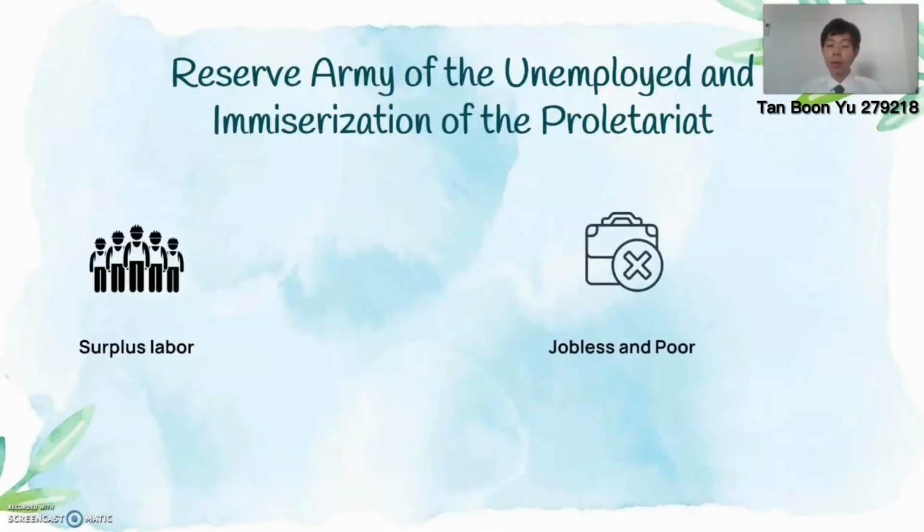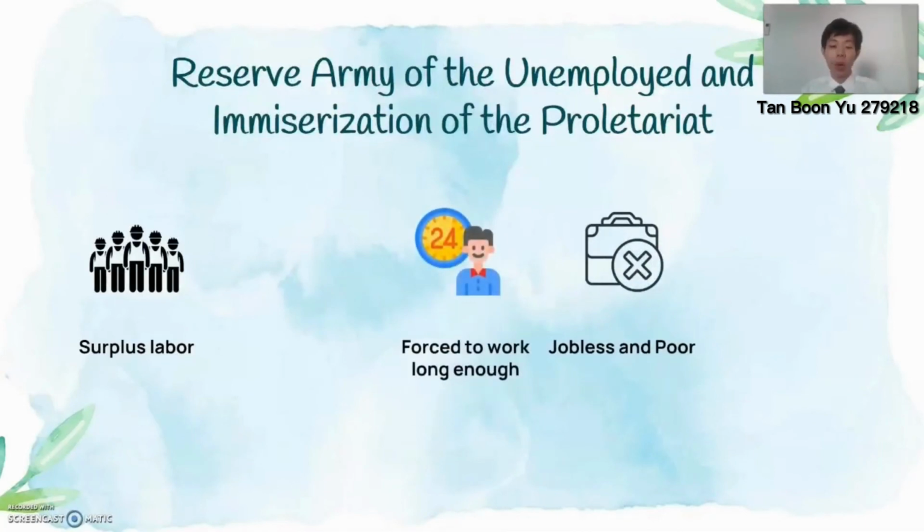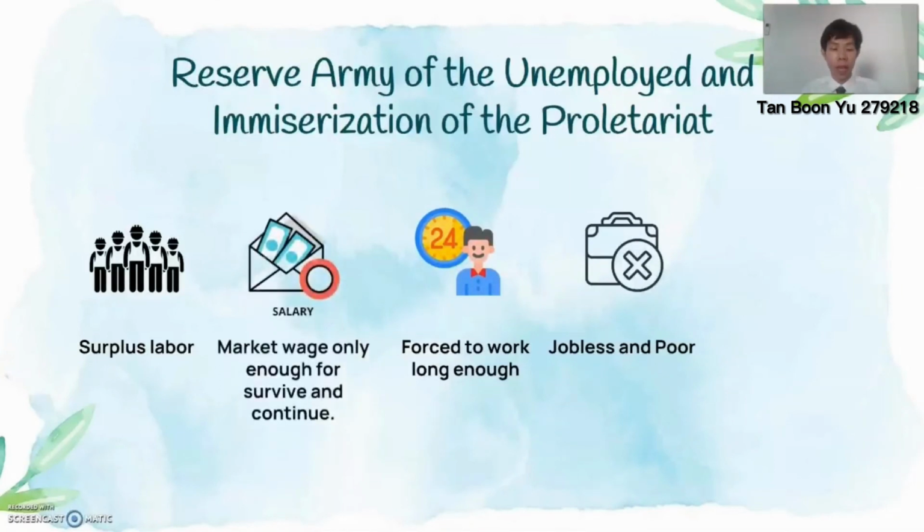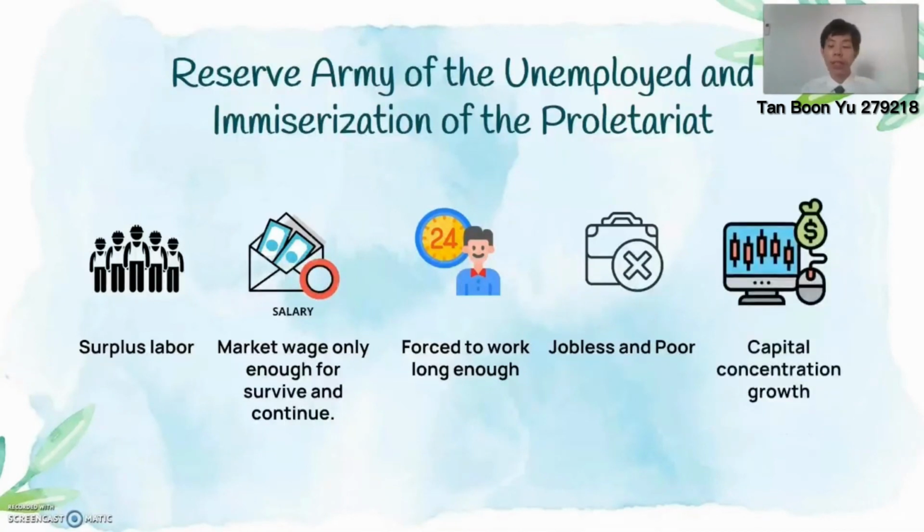Unemployed labor become jobless and poor, while employed labor are forced to work long hours to create surplus value for capitalists, and the wage that they receive is only enough for them to survive and continue their life. And the larger capitalists get to earn the surplus value and profit through immiseration, which leads to the growth of capital concentration.